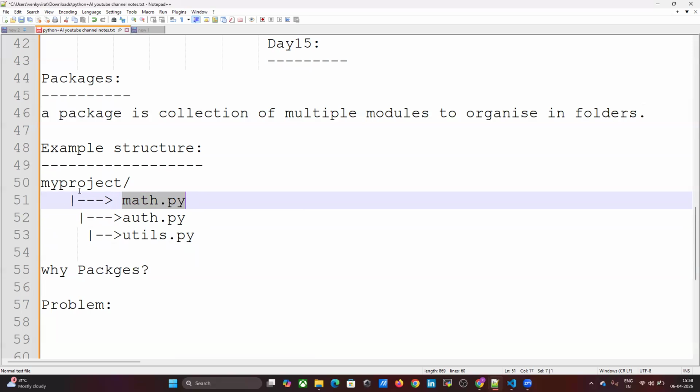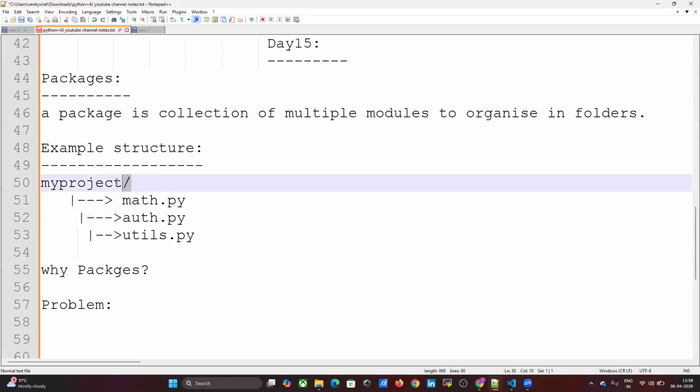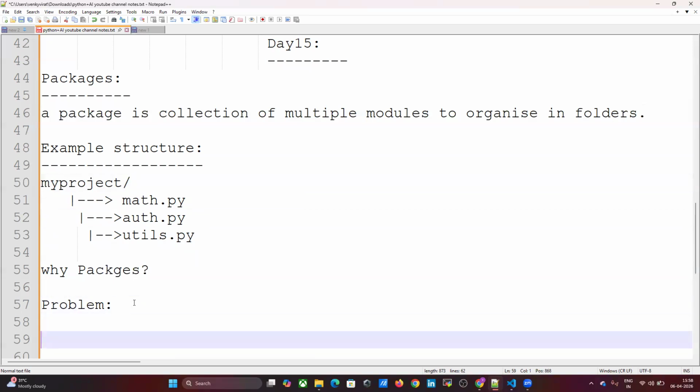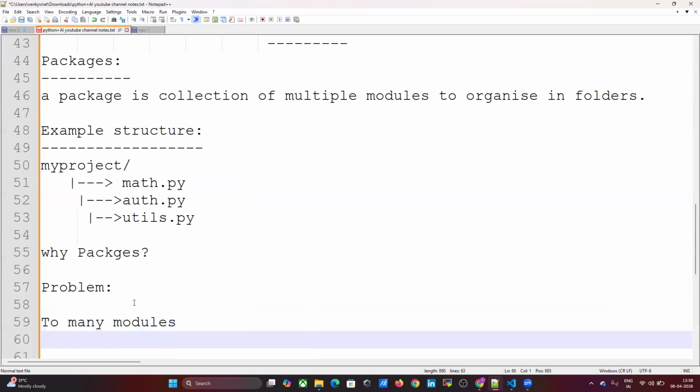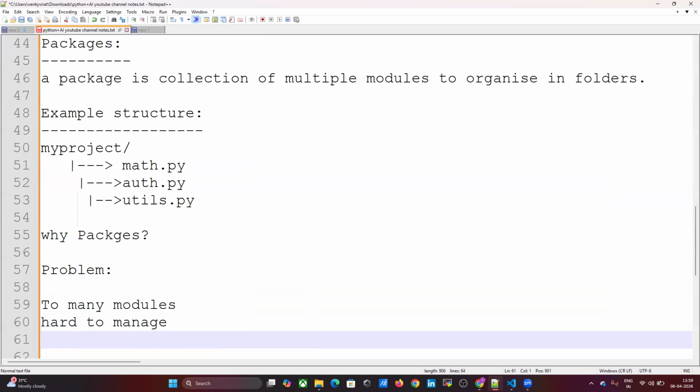Otherwise, I can keep them in a folder. I have to store all modules in a folder. Then I remember that in so-and-so folder I stored this package, then I call this folder, then this module. What is the problem? Too many modules. Hard to manage, and confusion. Already told you, right? Confusion in large projects.